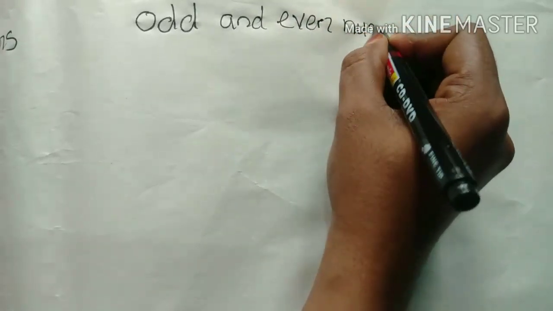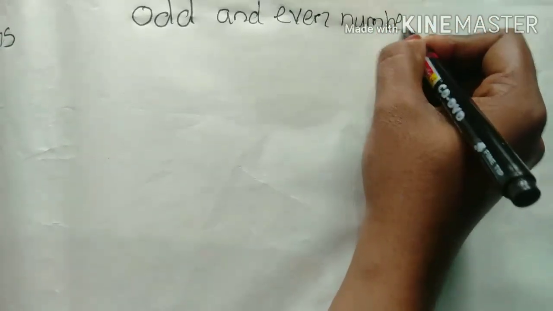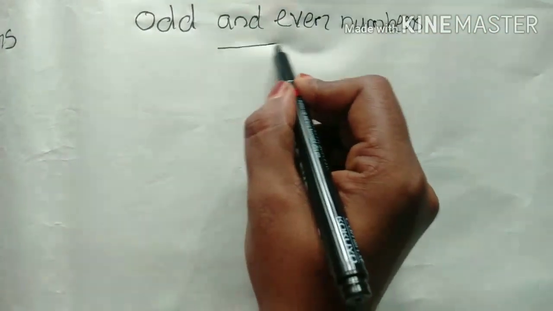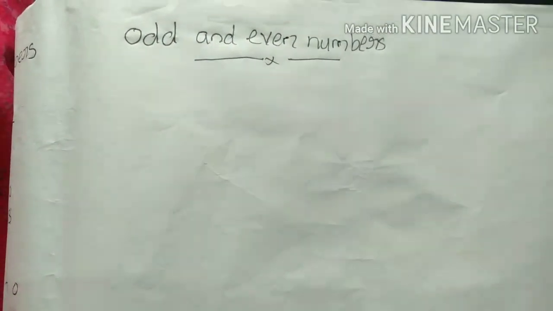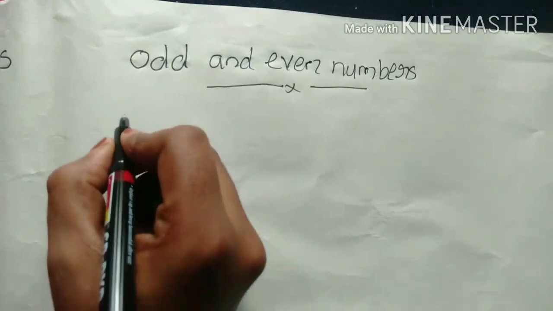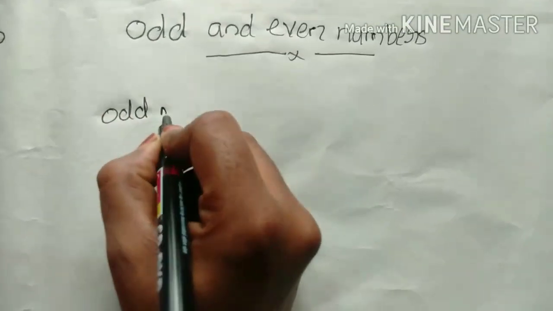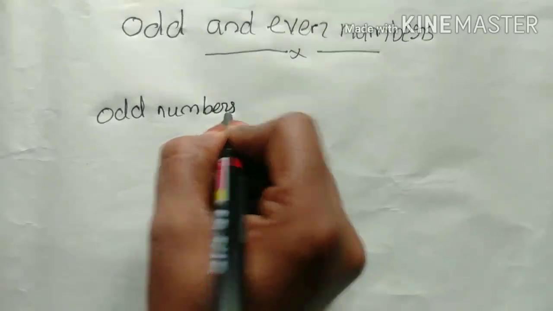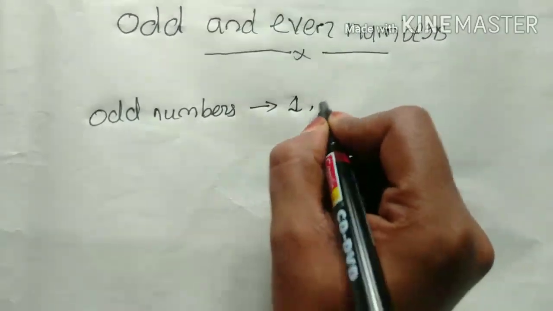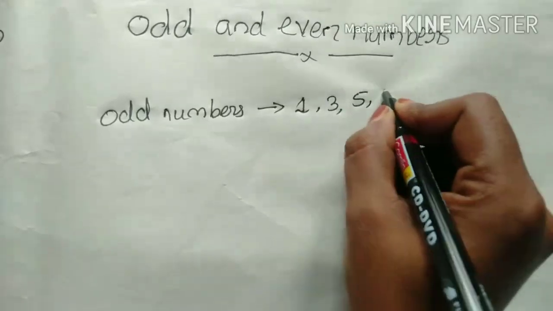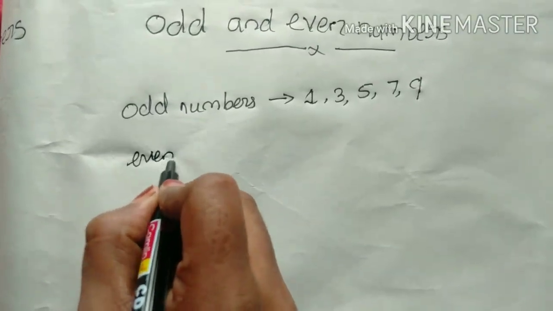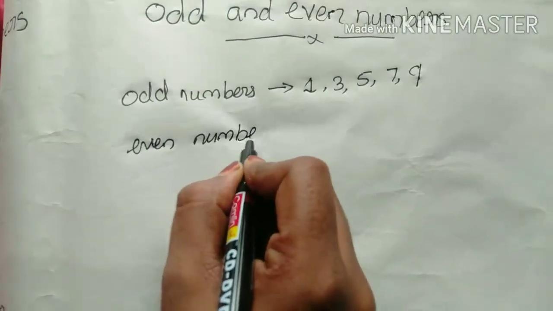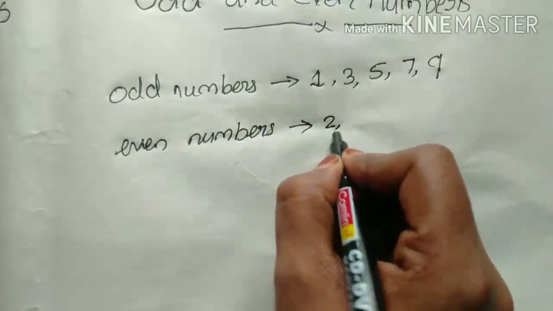Odd and even number. So, what is an odd number and what is an even number? Odd numbers are numbers that do not make a perfect pair of two. Even numbers are numbers that make a perfect pair of two. That means odd numbers are 1, 3, 5, 7, 9.